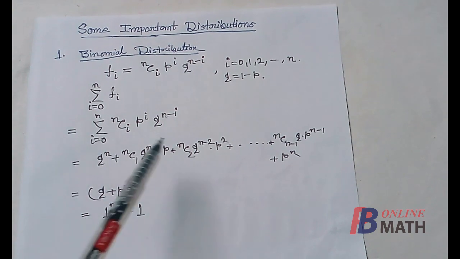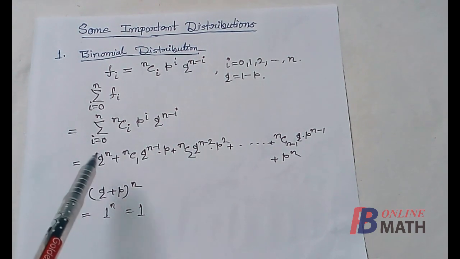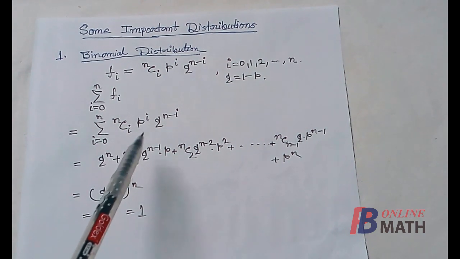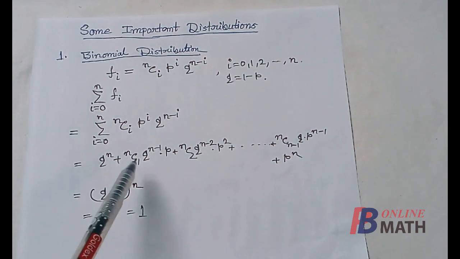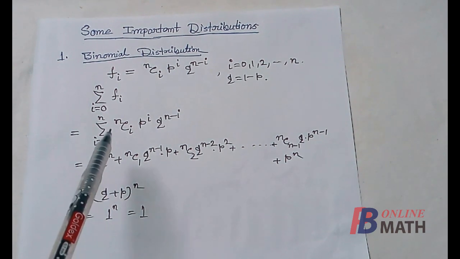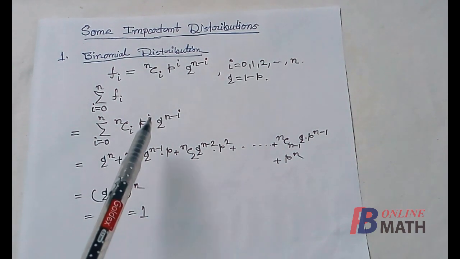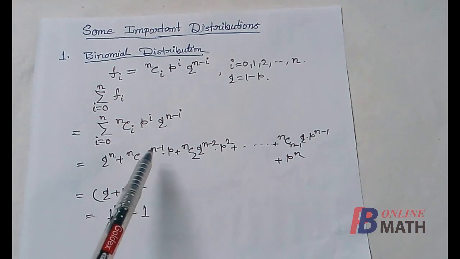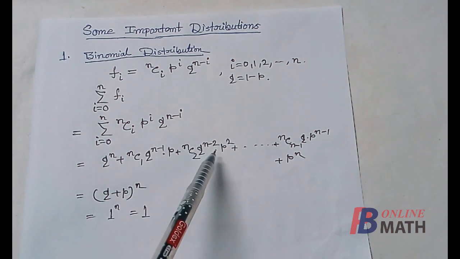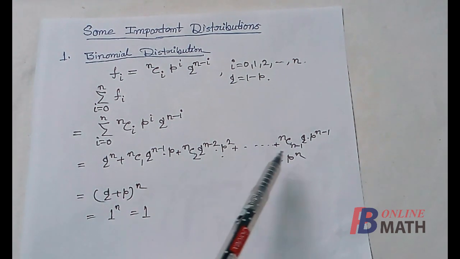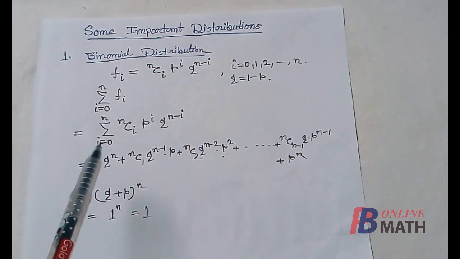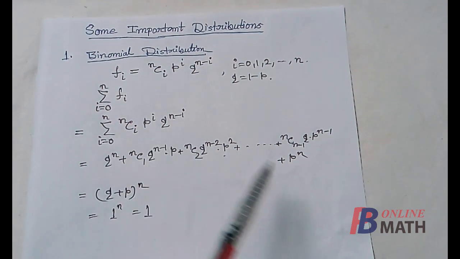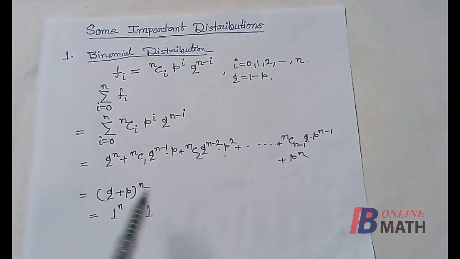Now if we expand the sum with respect to I, then the first term, if we replace I equal to 0, we find nC0 which is 1, p to the power 0 is 1, and q to the power n. So this is the first term. In the second term we put I equal to 1, so nC1, p to the power 1, q to the power n minus 1. This is the second term. In the third term, nC2, q to the power n minus 2, and p square. Continuing in this process, we obtain the final term when we put I equal to n. This is nCn which is 1, p to the power n, q to the power 0. So this is p to the power n.